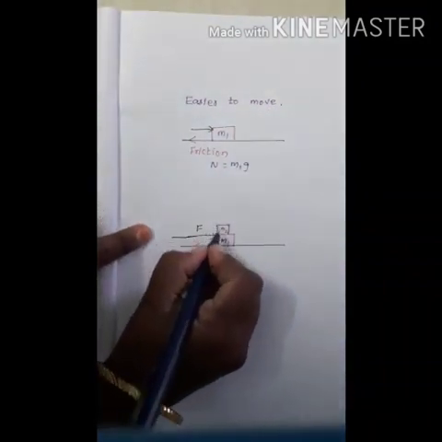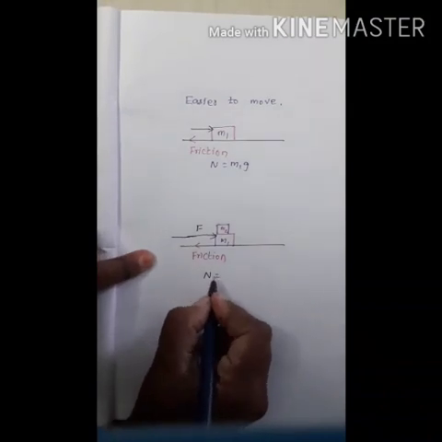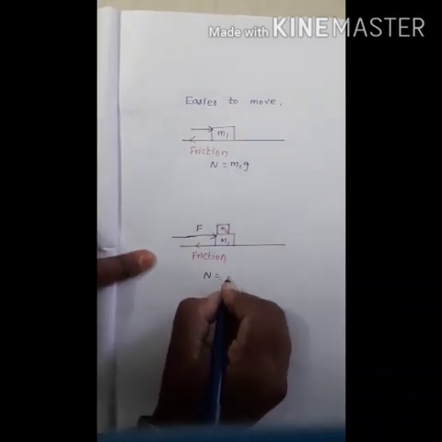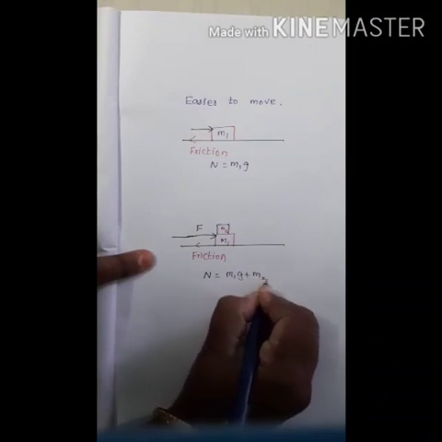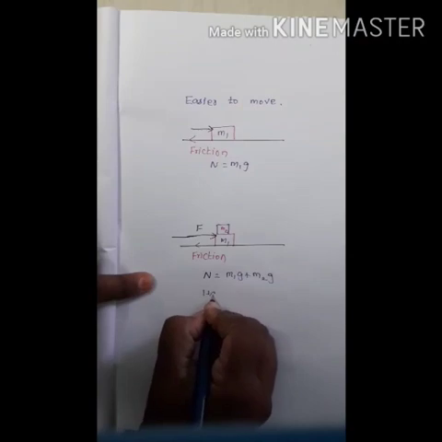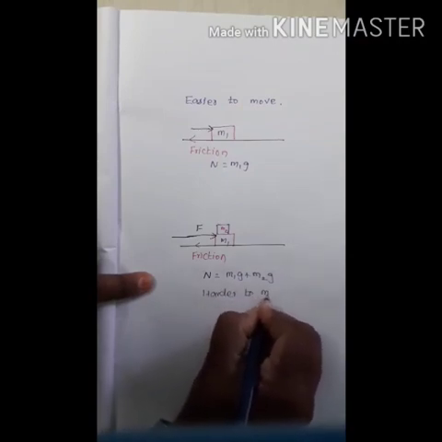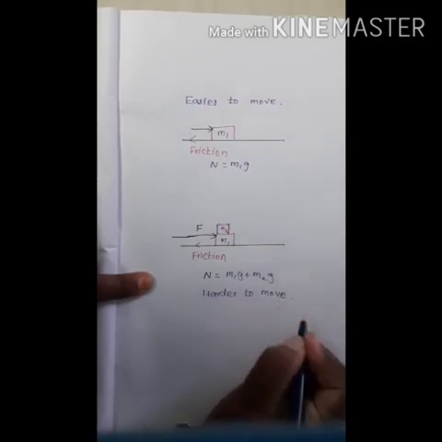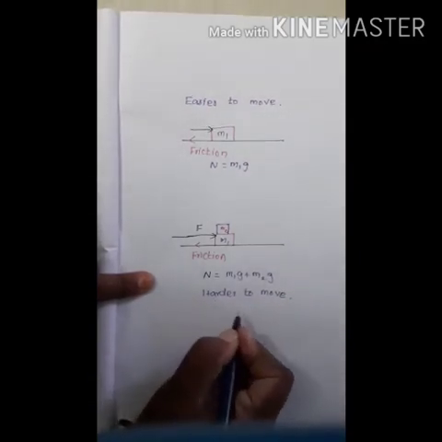Next one, there are two objects, M1 and M2. Therefore, a greater force acts on the surface. Therefore, the normal force N is equal to M1G plus M2G. This object is hard to move. The static friction does not depend upon the area of the contact.